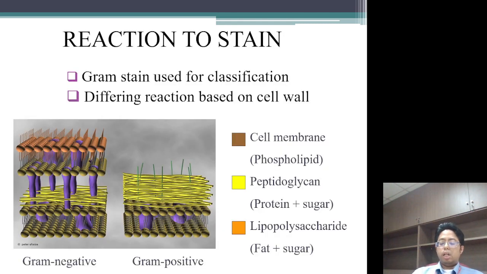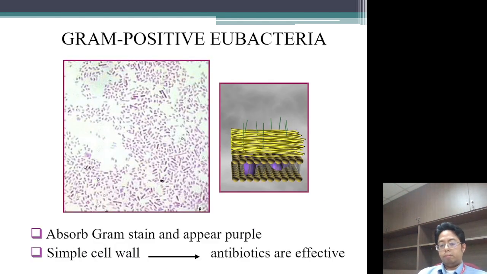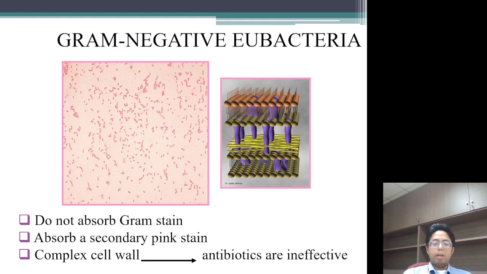For stain, there are two reactions, the Gram stain. It is either Gram positive or Gram negative. Gram negative will be pink, but Gram positive will be purple. Gram positive bacteria are purple in color, with a simple cell wall, and antibiotics are effective. But Gram negative bacteria are pink because they do not retain the Gram stain. They absorb the secondary pink stain instead, and the complex cell wall makes them very resistant to antibiotics.